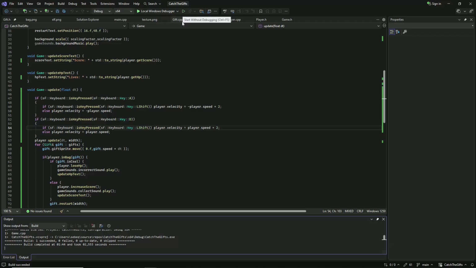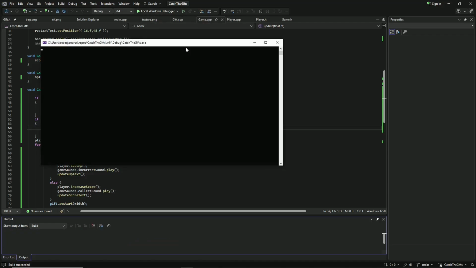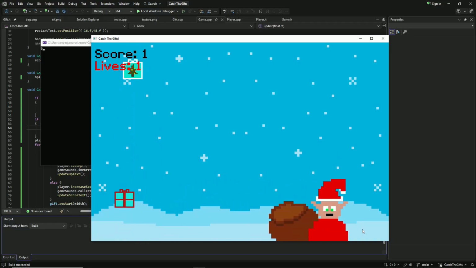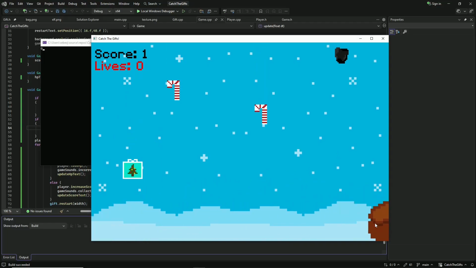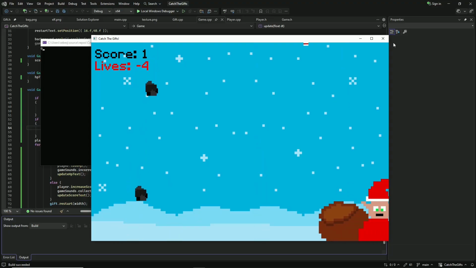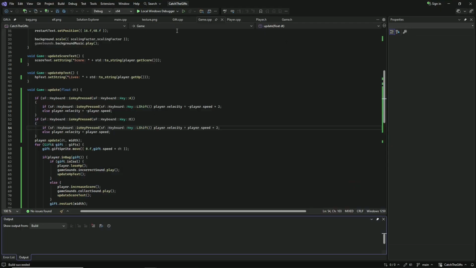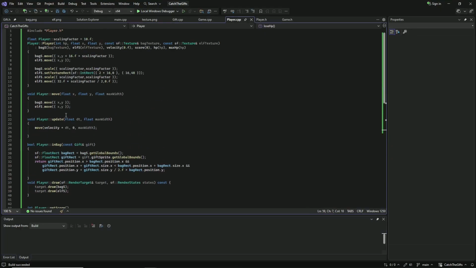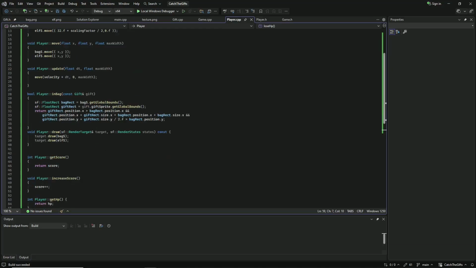There's one more thing about the move function. If I press the key once, the player moves forever, and it also moves outside the screen. So to fix that, we need to add some friction and some wrapping. Okay, so in the update function, after we move the player, I would like to add some if statements.